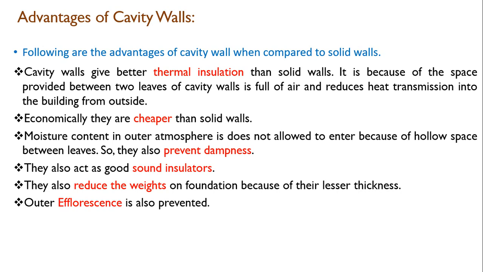Moisture contained in the outer atmosphere does not enter because of the hollow space between the walls. So they also prevent dampness. The major advantage is that it prevents dampness. If a particular area is damp, or lying in a dampness area, in that case a cavity wall is the best solution, because due to this cavity, the moisture will not enter from the outer side to the inner side.